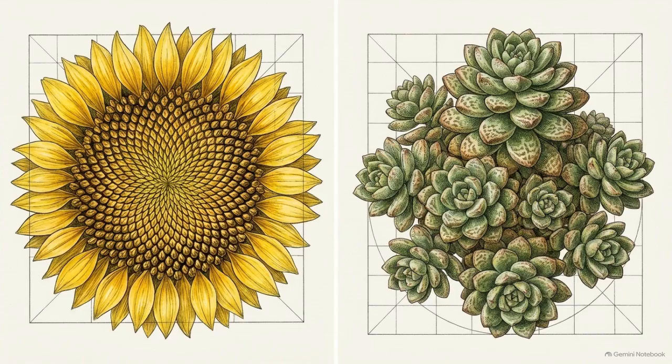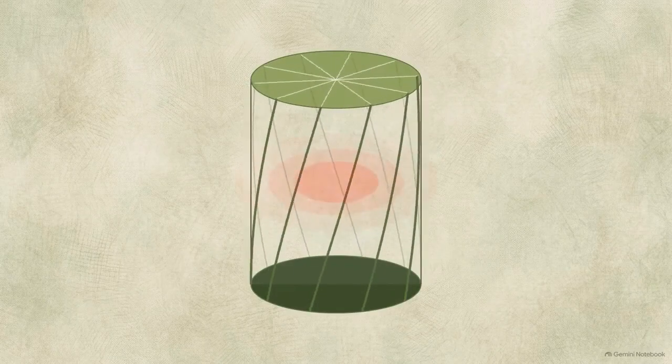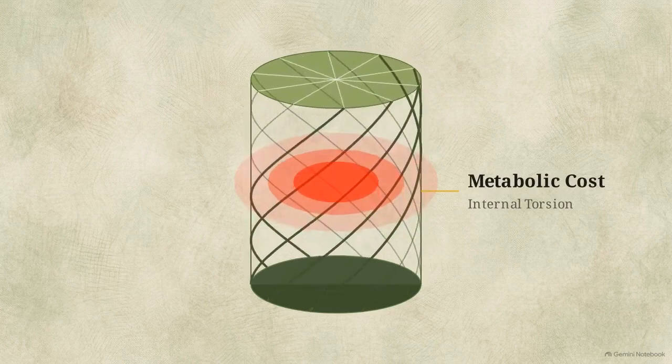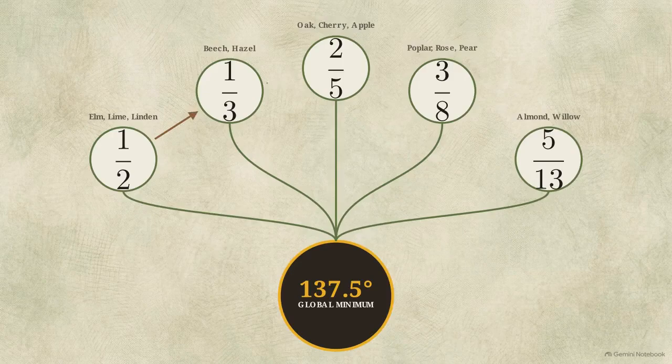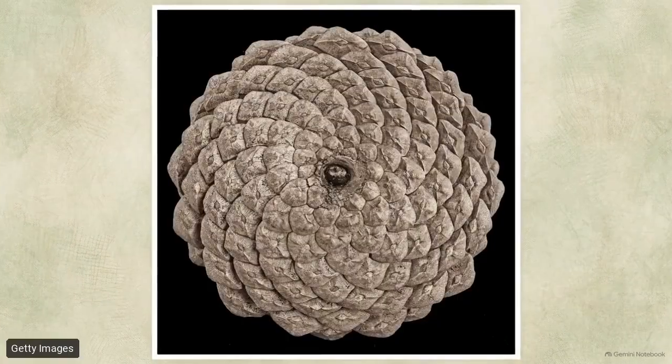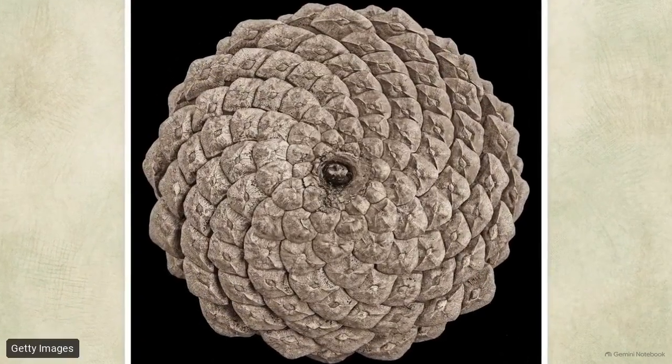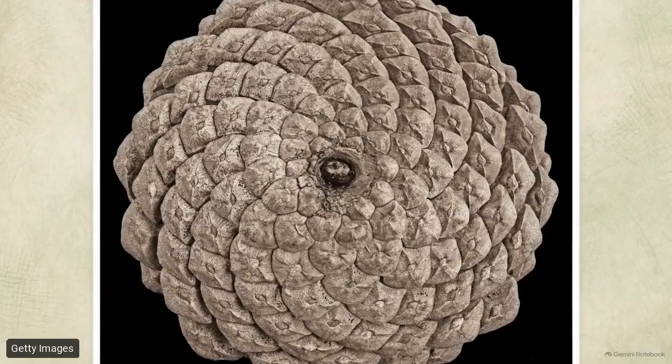Whether a plant lands in the global minimum of the golden angle or a local anomaly, its final form is dictated entirely by the cost of twisting. The dominant sequence of fractions on Earth, the Fibonacci series, all originate from this single global minimum of 137.5 degrees. This optimized low-energy state allows gymnosperms to build highly efficient, dense structures.